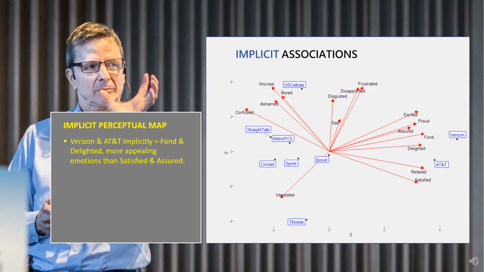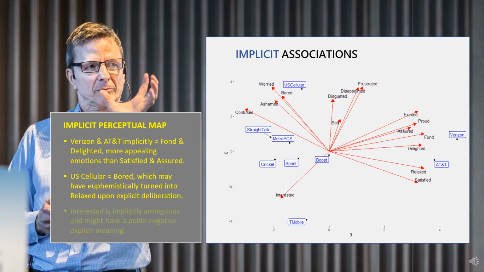I would think this might be good news for marketers of these brands. On the other hand, we may see bad news for US Cellular. Explicitly, we see them associated with feeling relaxed, but implicitly, they're closer to bored. Perhaps respondents euphemistically interpreted automatic boredom as relaxation.